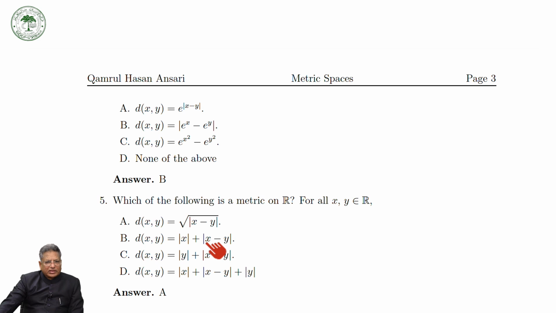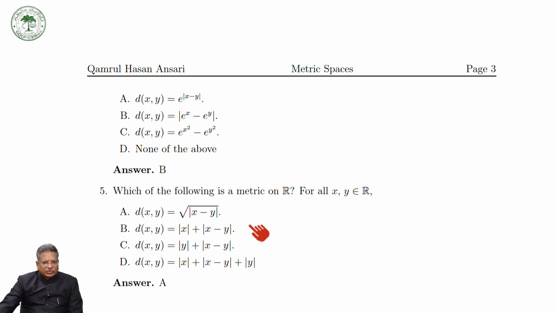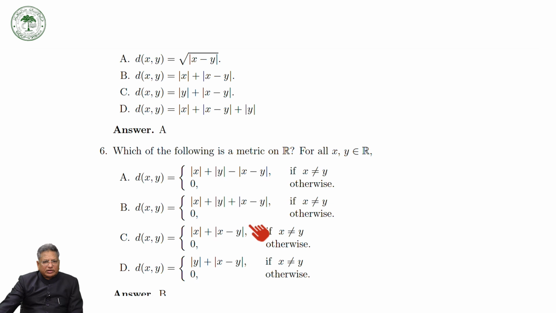That is, if x is equal to y, then d(x,y) is equal to 0, or d(x,y) is equal to 0 if and only if x is equal to y. So this will not hold good. Even this one also. So the only one that is a metric on R is this. You have to check the first two conditions. Very rarely do you have to go up to the triangular inequality. You will find the answer very quickly within the first two or three.